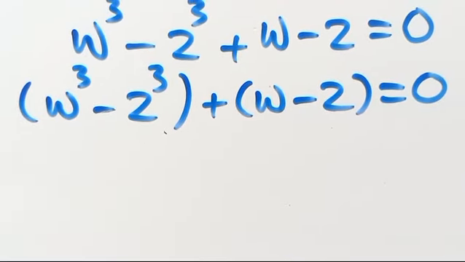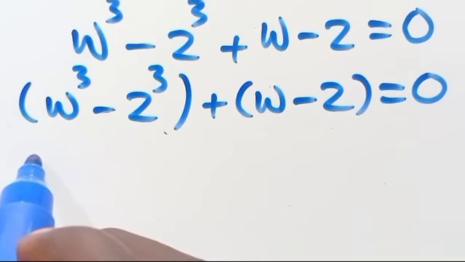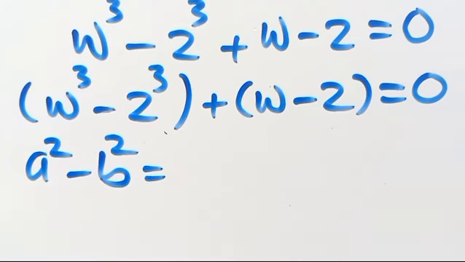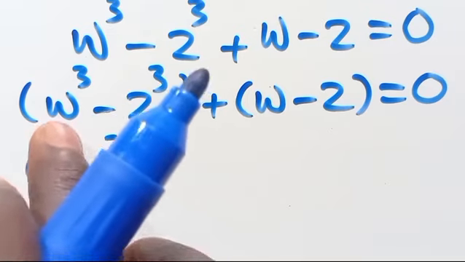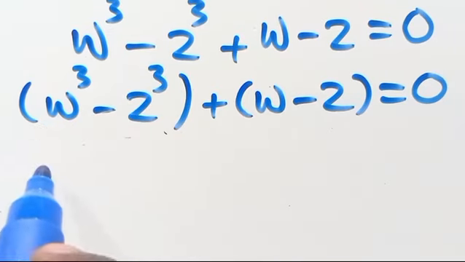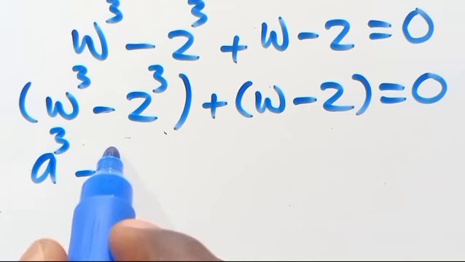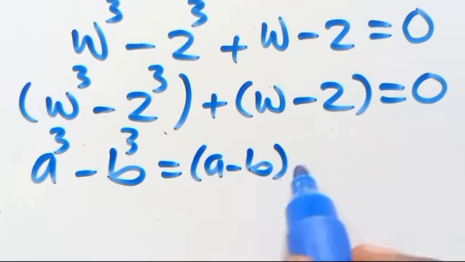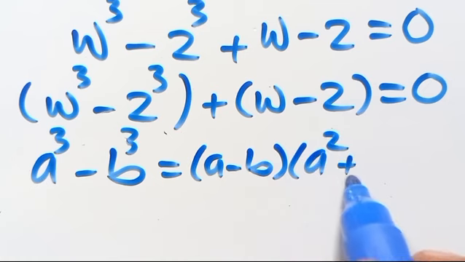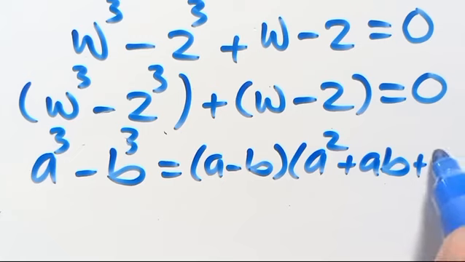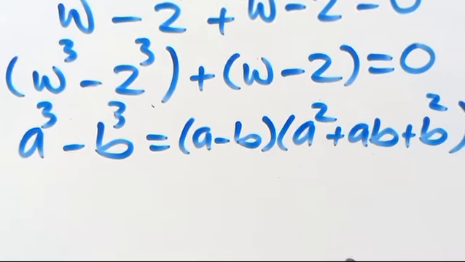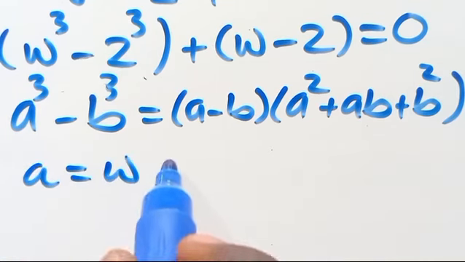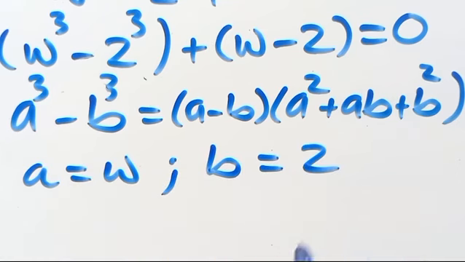So from here, we have to recall that A cube minus B cube equals A minus B times A square plus AB plus B square. So we have to make the comparison. Our A will be W, then our B will be 2.